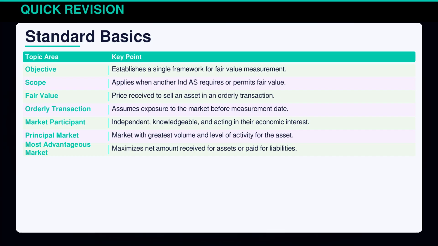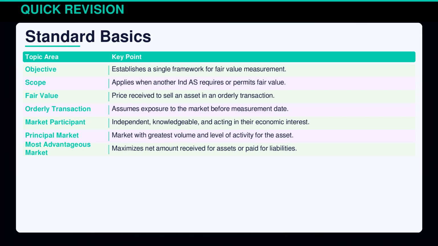Mastering the basics of Indian Accounting Standard 113 starts with understanding its objective to streamline fair value measurement across standards. It applies whenever another Indian accounting standard references fair value. Key definitions include fair value itself as the price obtained in a transaction, and the concept of orderly transactions, which presupposes market exposure.